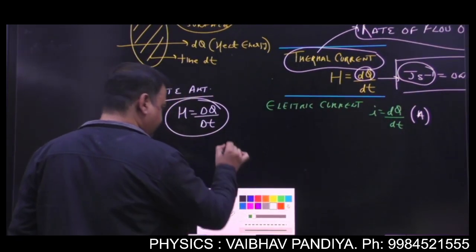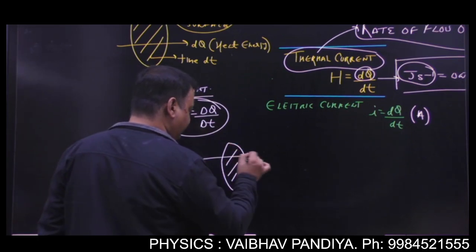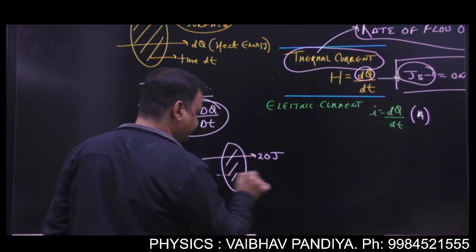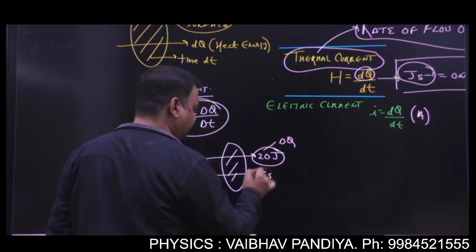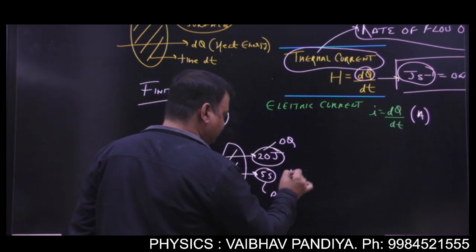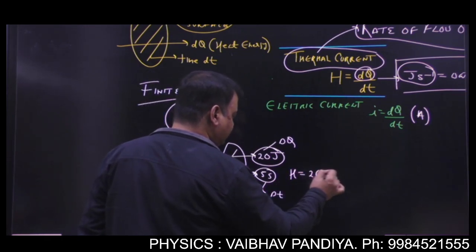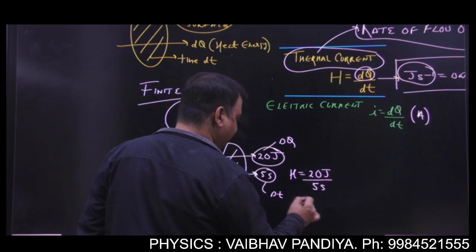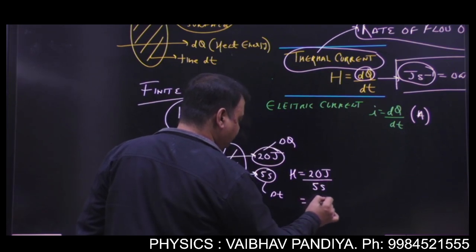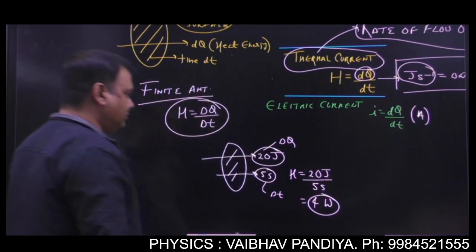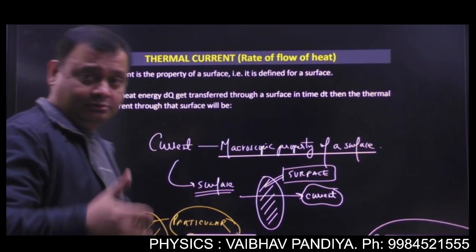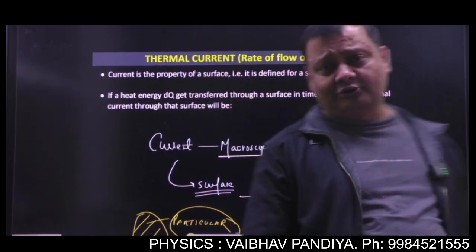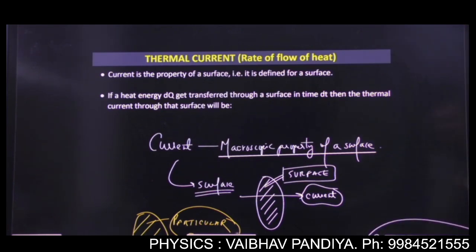Now suppose there is some surface through which 20 joule of heat passes in 5 seconds. So this is delta q, the amount of heat flowing. This is the time interval. So the thermal current will be 20 joule divided by 5 seconds. So what will be the answer? 4 watt or joule per second. Got it? So we'll use this thermal current or rate of flow throughout the modes of transfer of heat, in conduction and radiation, okay?